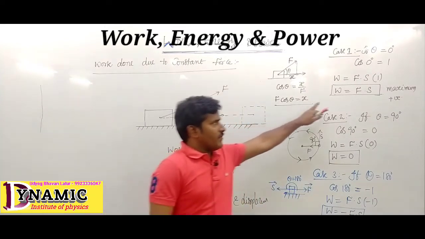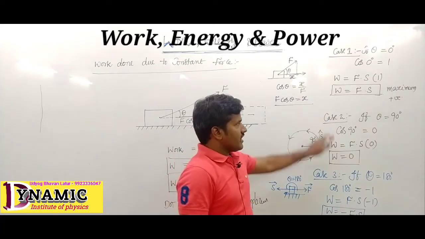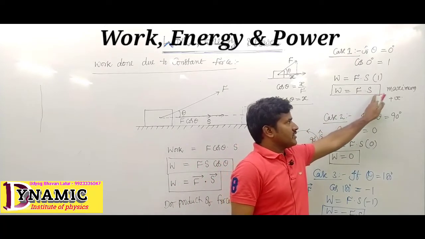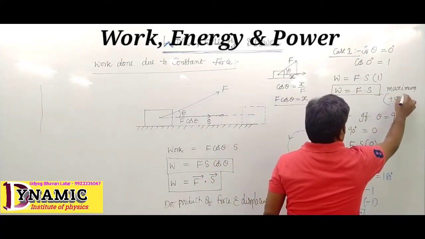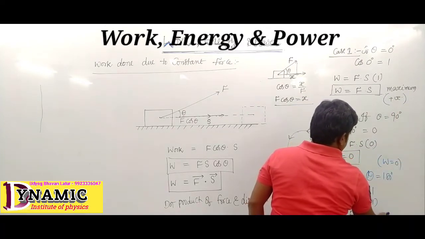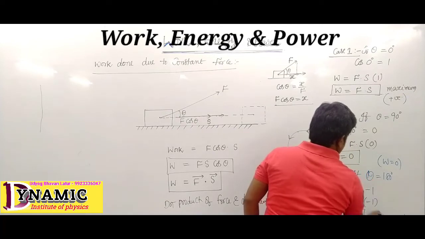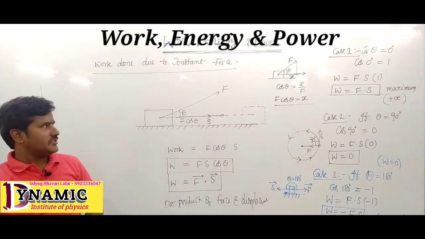So work is maximum, Fs, when W equals Fs and work is positive. Here work becomes 0. Here work becomes negative. So three conditions are possible: work positive, negative and 0.